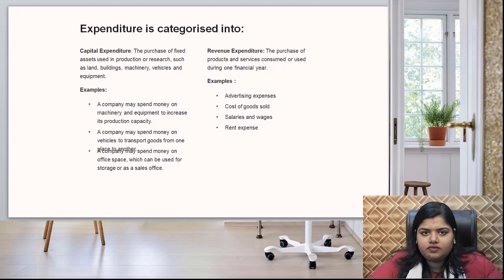This is the basic difference. The expenses which are in the nature of and utilized or consumed or used within one financial year, this is revenue expenditure or revenue nature, maybe expenditure, maybe receipt. And in comparison to that, if any kind of expenditure made on assets to be utilized for more than 1 year, then it is capital expenditure.